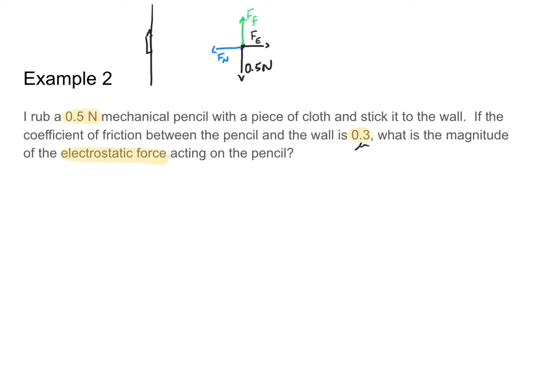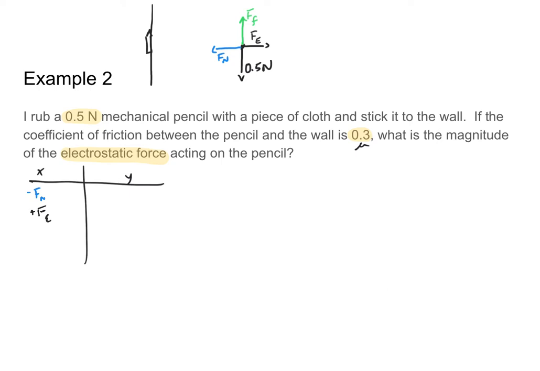So now that I've drawn my free body diagram, I can again sum my forces up in x and in y. In the x direction, I have my normal force, Fn, in the negative direction, and I have my electrostatic force in the positive direction.